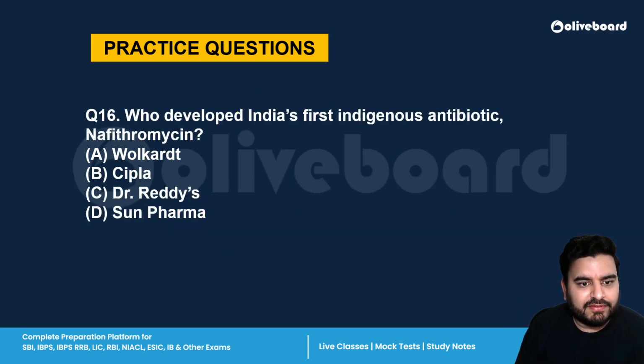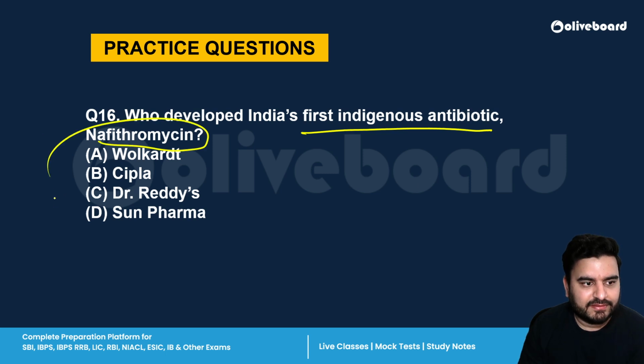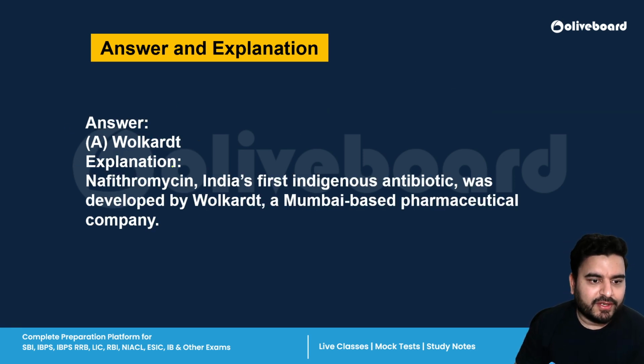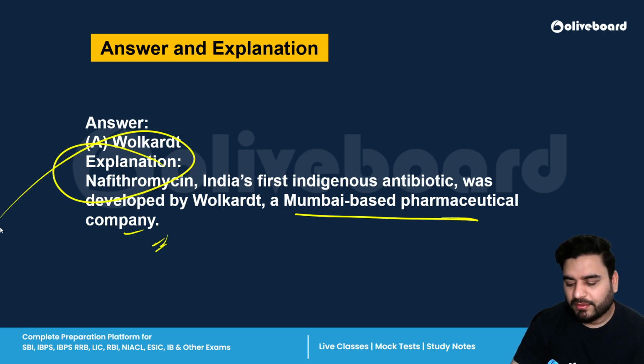Next is, who developed India's first indigenous antibiotic, nafithromycin? I believe you must have heard of the medicine called azithromycin. So first indigenous, it means a made-in-India antibiotic. What is the name? Nafithromycin. It has been developed by Wockhardt. Okay, Wockhardt is the name. It is a Mumbai-based pharmaceutical company. They have developed this nafithromycin.